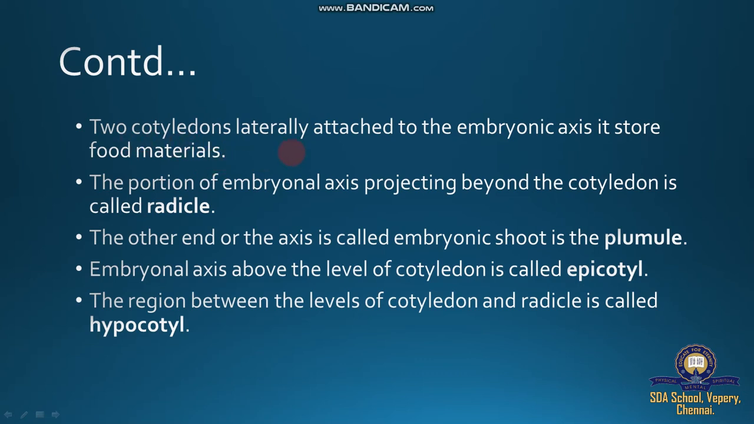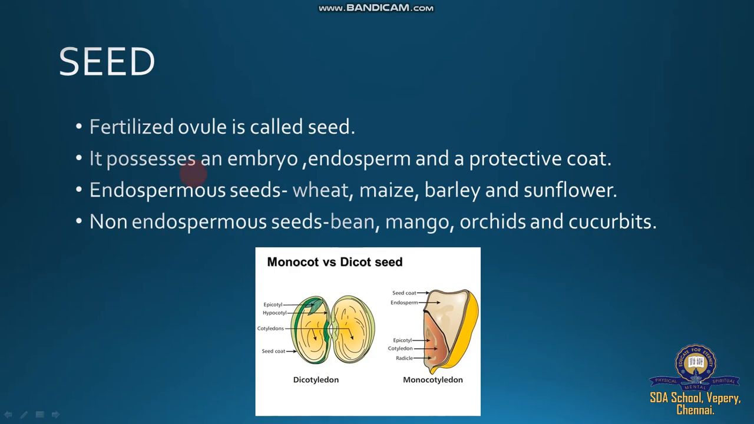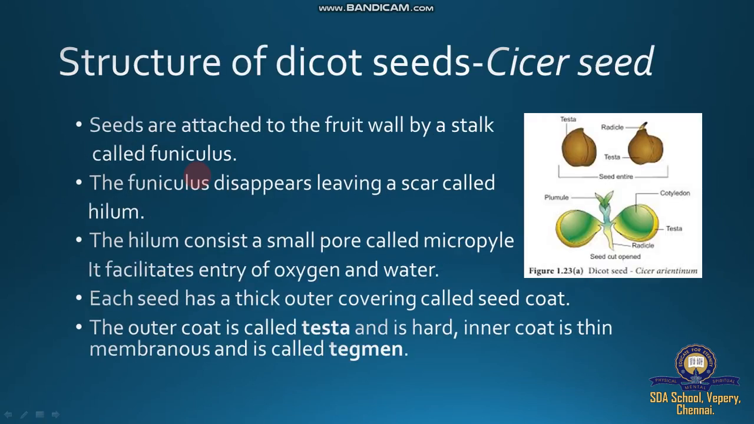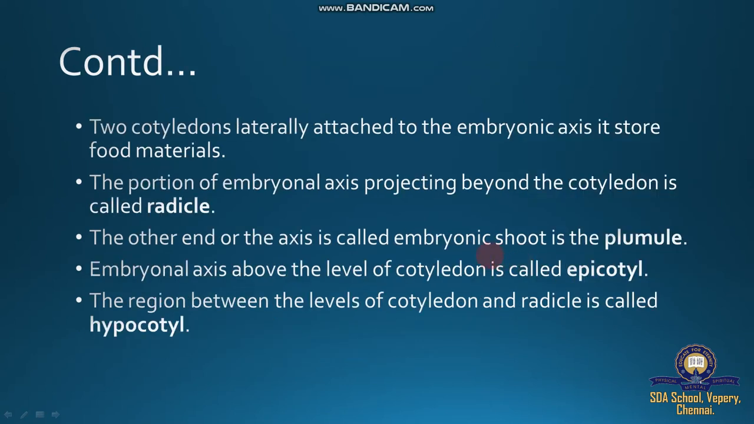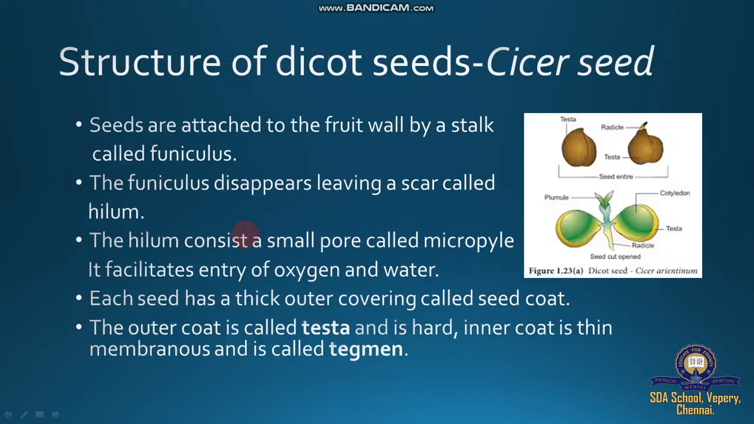The two cotyledons are laterally attached to the embryonic axis to store food materials. In a dicot seed there are two cotyledons, which are called the primary leaf, thick and containing enough nutrition to provide for the embryo. The portion of the embryonal axis projecting beyond the cotyledons is called the radicle. So there are two parts, called radicle and plumule. This part is the radicle, and this part is the plumule.